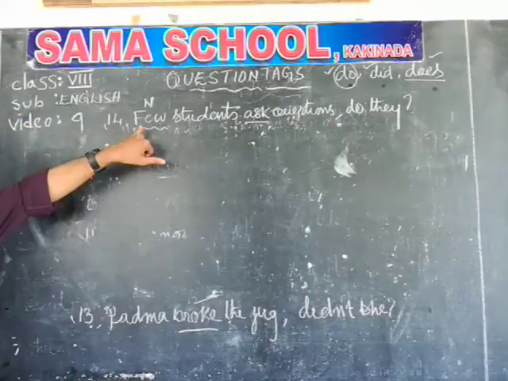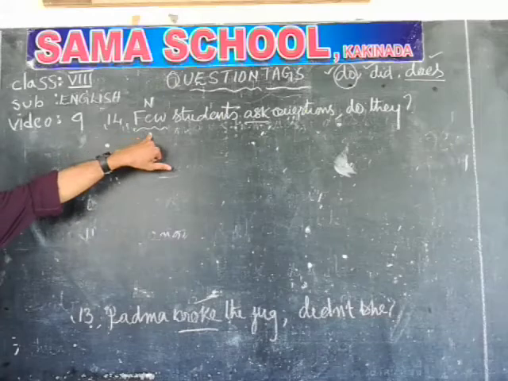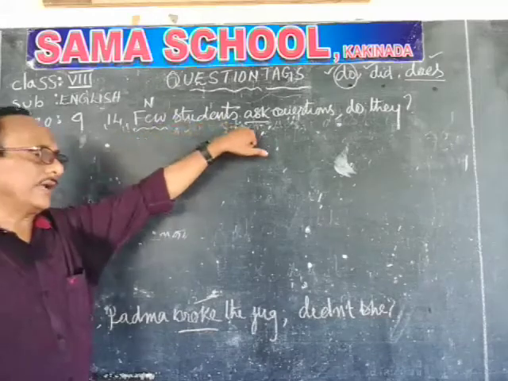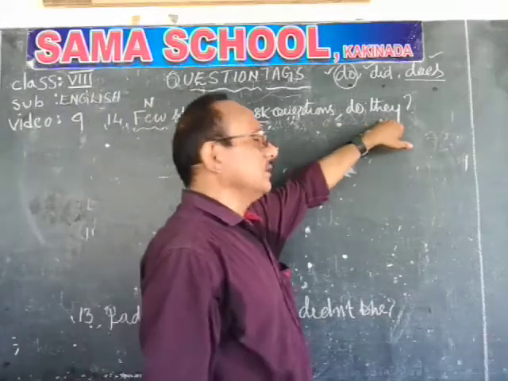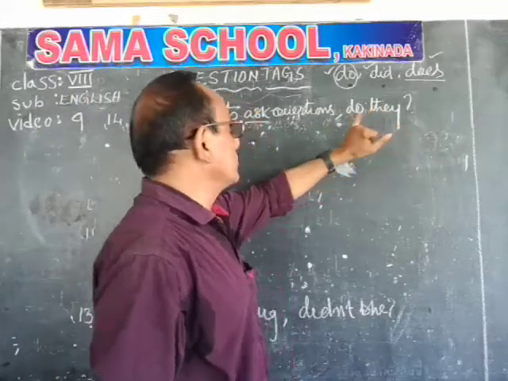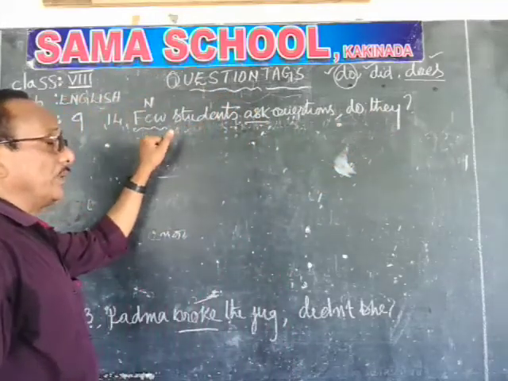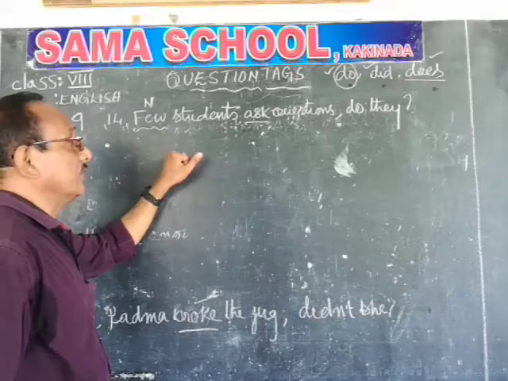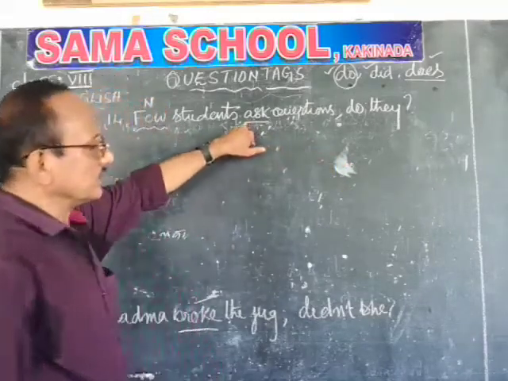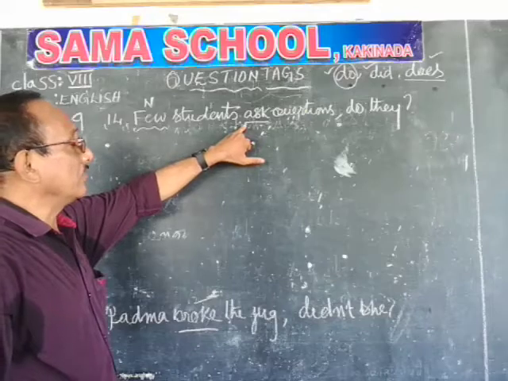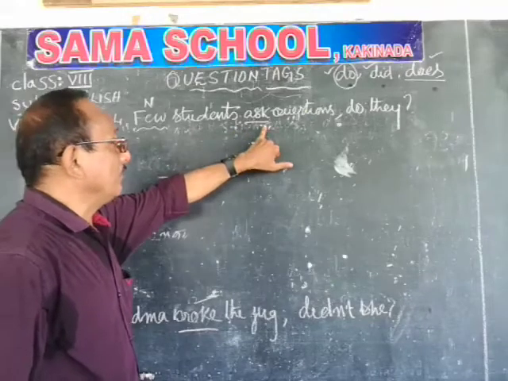Once again I am repeating, few students ask questions. Few is a negative, so it is a negative sentence. A negative sentence takes the help of a positive tag. So that's why this sentence should be treated as a negative sentence. In this sentence also there is no special verb, there is a main verb only.